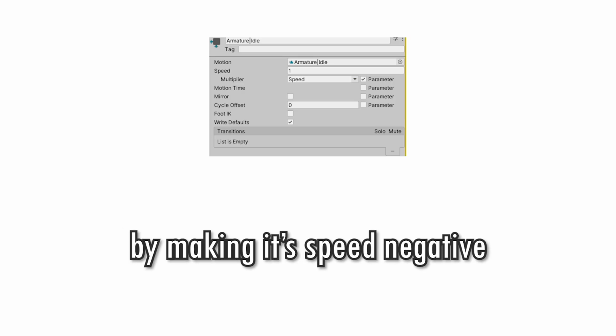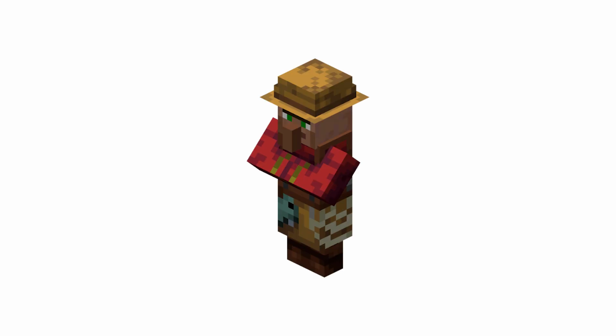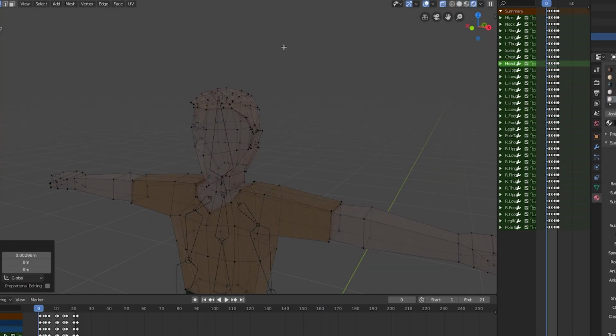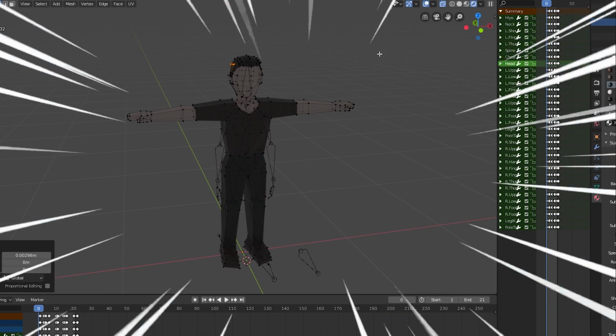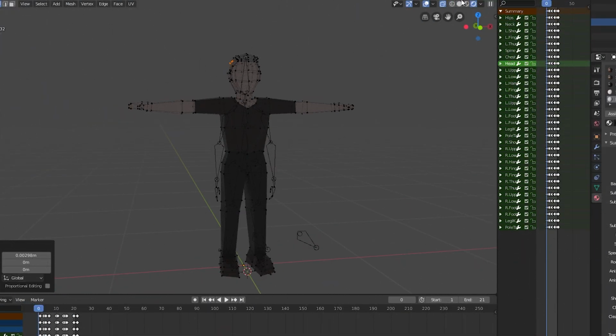Not YouTube Rewind, but animation rewind. And you can play an animation backwards by making its speed negative. Also, rewinding one animation is pretty easy. But rewinding a series of animations, it's painful. But first, we need some NPCs. So I made some changes to my player model because I'm lazy, and now we have an NPC. And it's now time for some animation masterpiece.